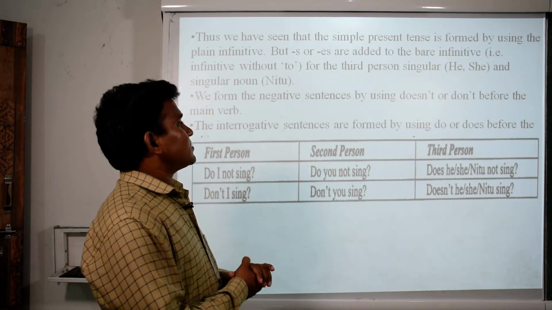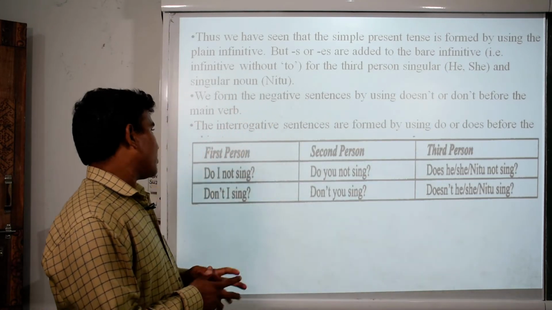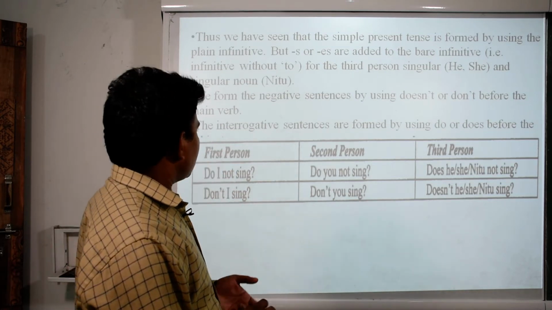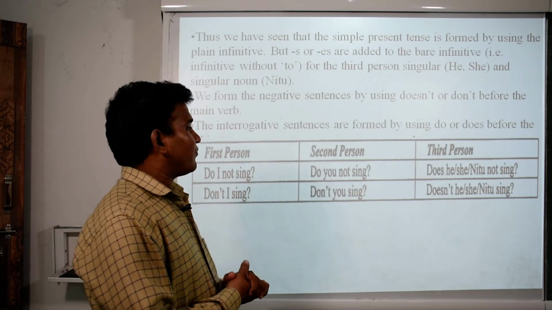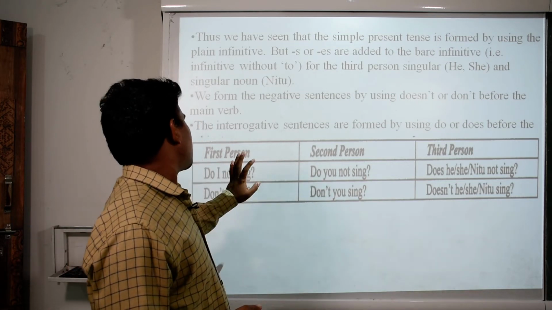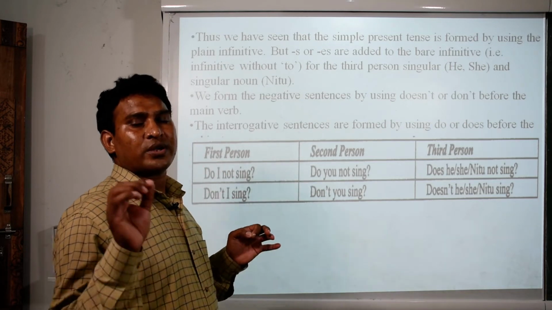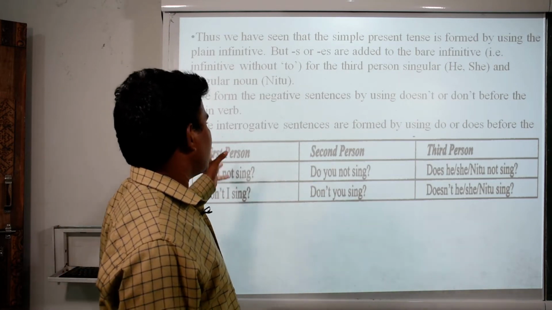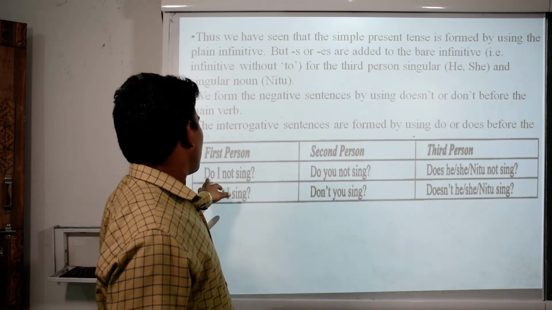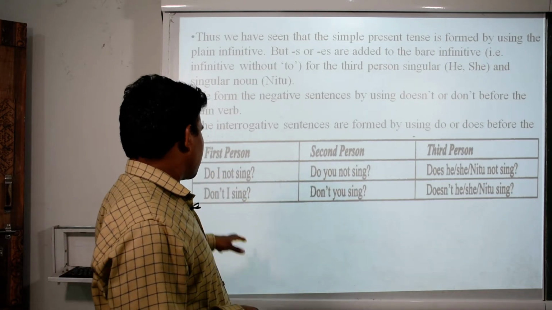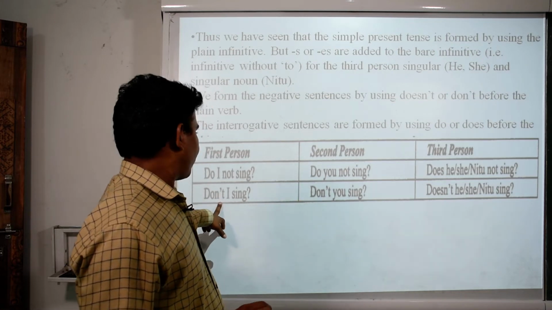We form the negative sentences by using doesn't or don't before the main verb. The interrogative sentences are formed by using do or does before the first person. Do I not sing? These are the negative interrogative, we can say. So, do I not sing? Don't I sing? This is just in the short form.